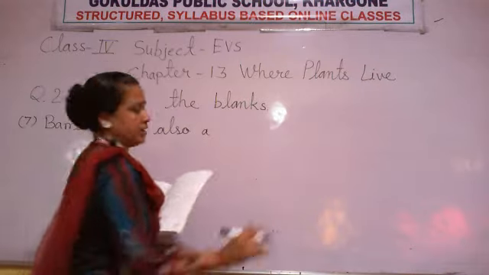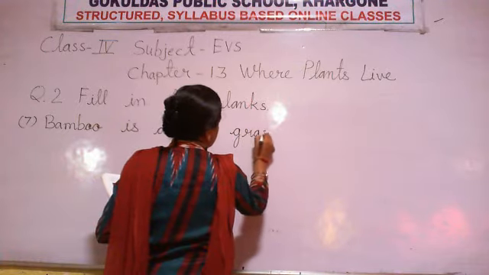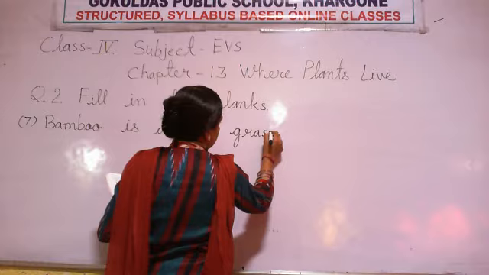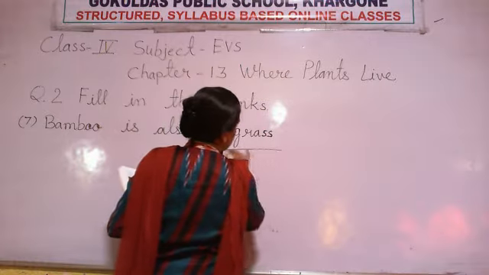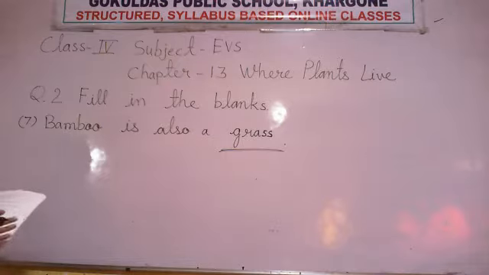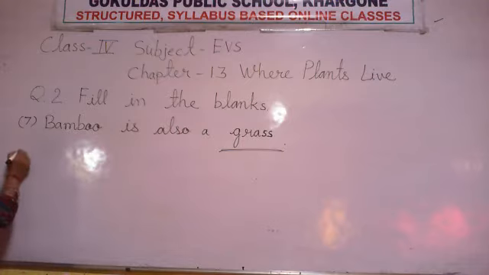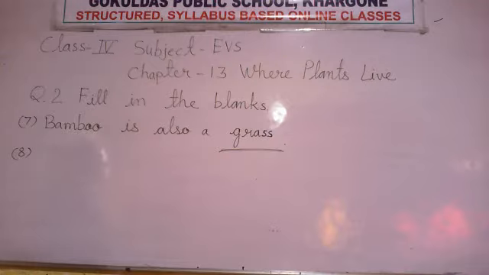It is a grass, and this is the biggest or largest grass. Bamboo is also a grass. Now write number 8.